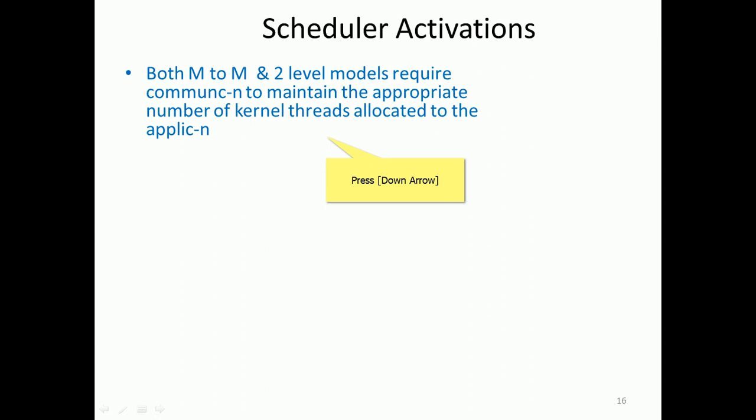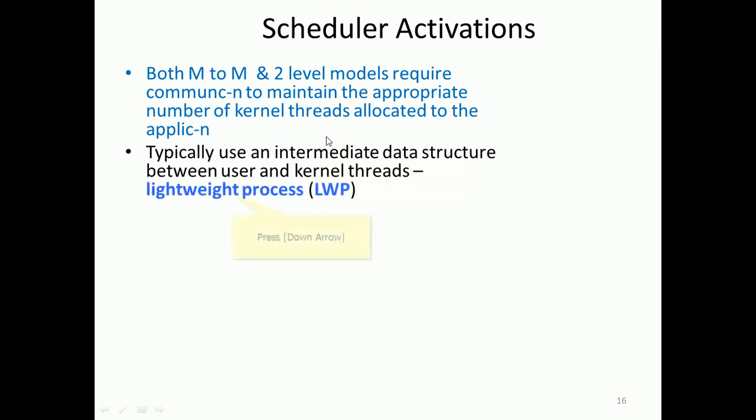So that is many to many and one to one, and the separate, combined model we have seen. It requires communication to maintain the appropriate number of kernel threads allocated to the application. So an appropriate number of threads needs to be created by the operating system. The number of kernel threads has to be reciprocated with the user threads. So typically we use an intermediate data structure between user and kernel threads.